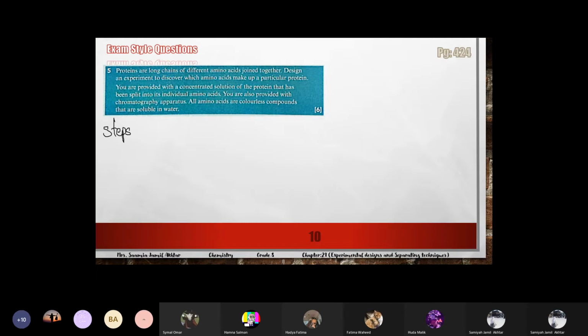Okay, this question is of 6 marks. So you will write the steps of chromatography, and the information which you need is given to you. First of all, the mixture or the solution with which you have to start your chromatography is protein. A concentrated solution of protein is given, and it's also given that it's a mixture of different amino acids.